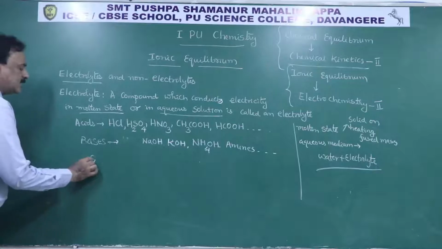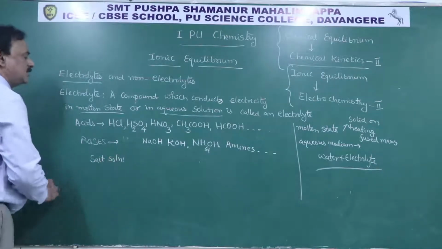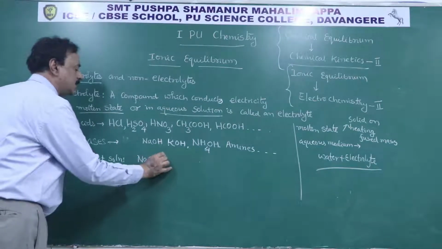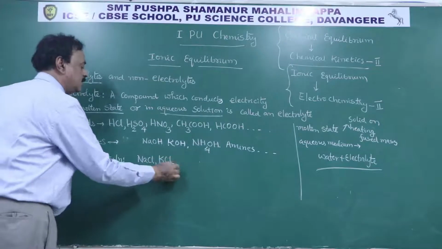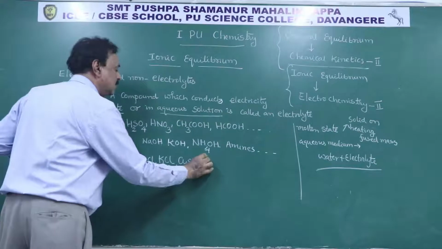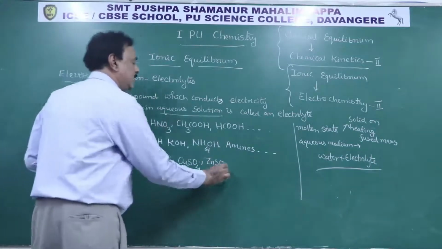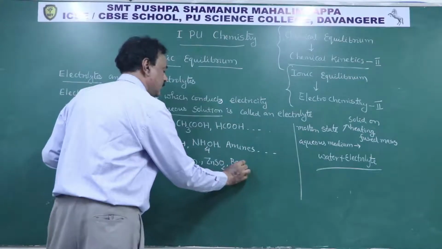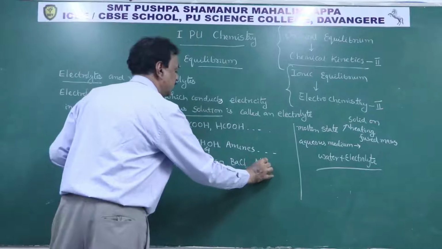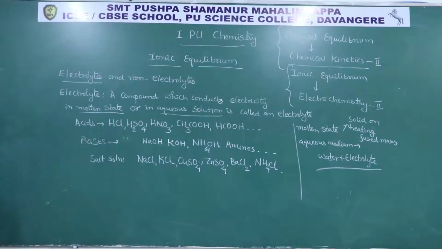And salt solutions of sodium chloride, potassium chloride, copper sulfate, zinc sulfate, barium chloride and ammonium chloride. These are salts derived from acids and bases.